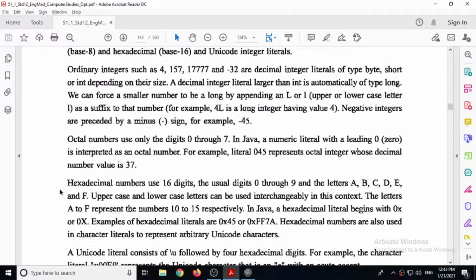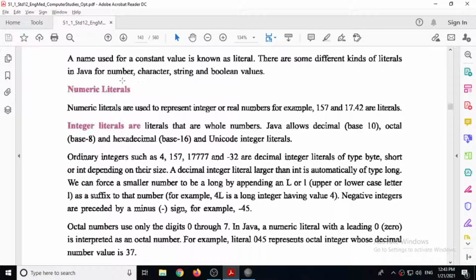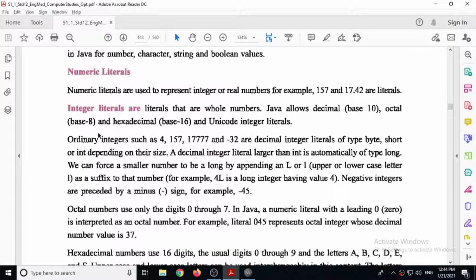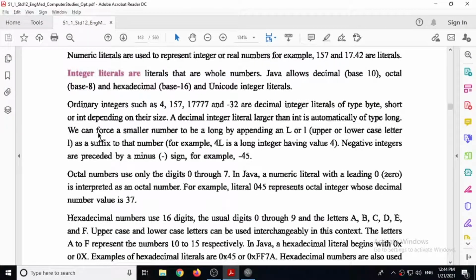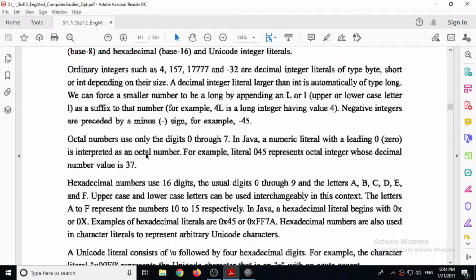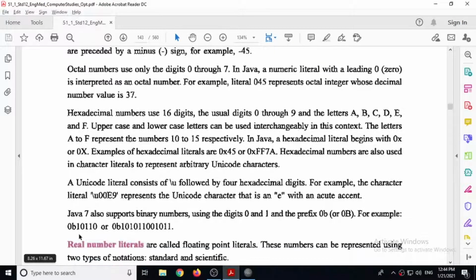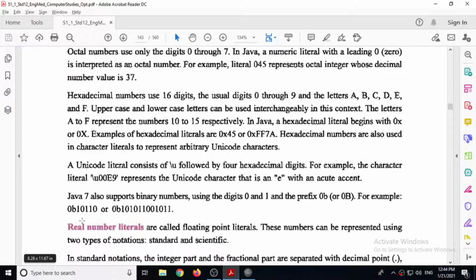So remember, there are 4 types of literals: numeric, character, string and boolean. Inside numeric, there are 2 types of literals: integer literals and real number literals. In integer, there is a wide variety. Either you can declare it as a decimal or octal number or hexadecimal or Unicode number. And remember, in Java 7 version, there is also a facility to declare a binary literal.